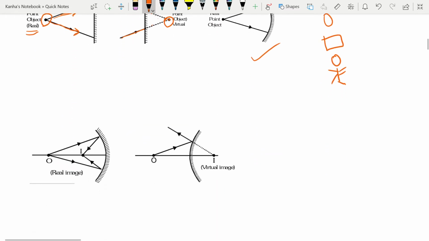Similarly, you have the images. Now, an image is decided only by the reflected or refracted rays. Here again, the point image is that point at which the refracted or reflected rays from the mirror actually converge, and for the virtual image they will appear to diverge.